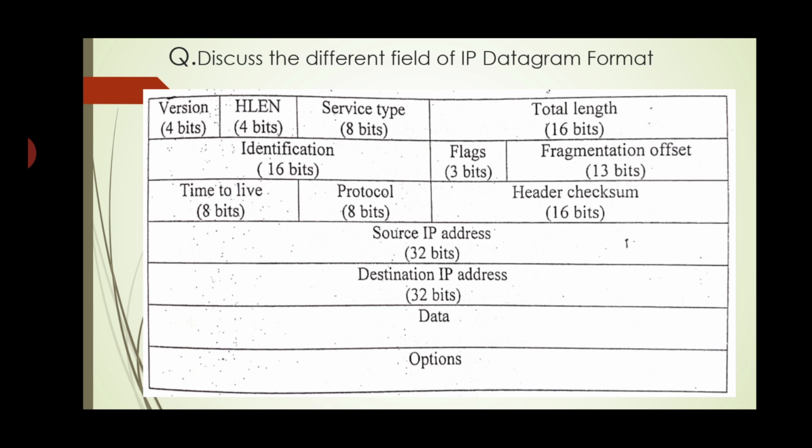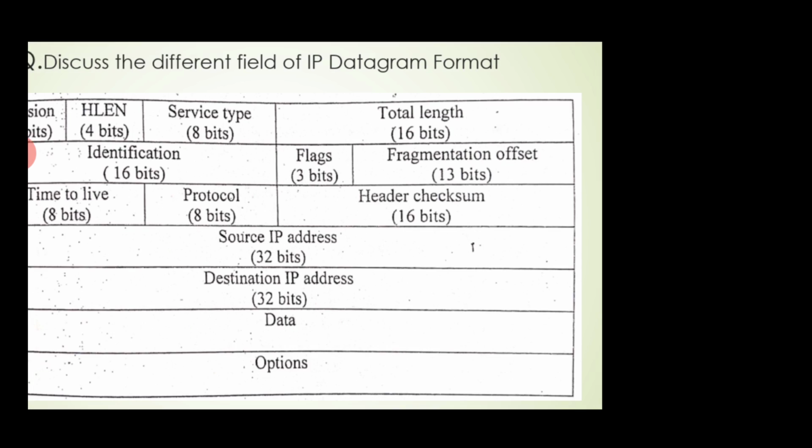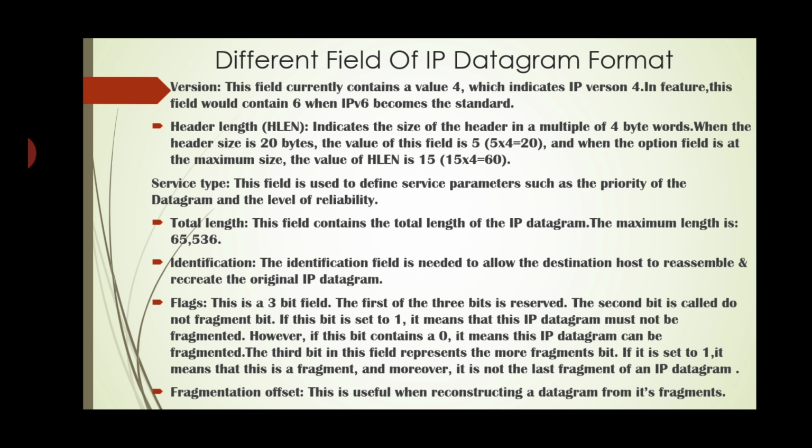Now we will see the different fields of the IP datagram. There are a number of fields available, and each field has predefined bit lengths. This is the diagram for the datagram format. First field is the version.